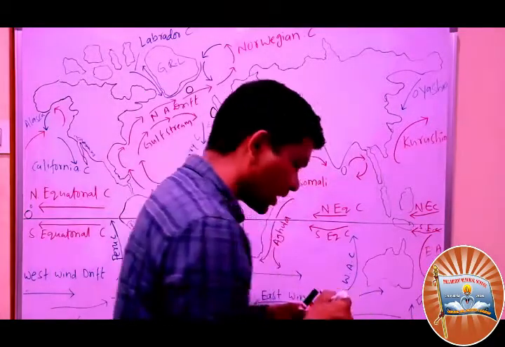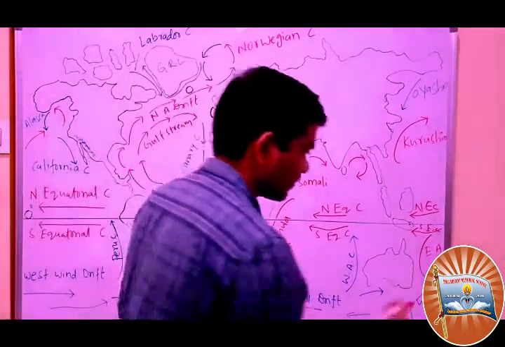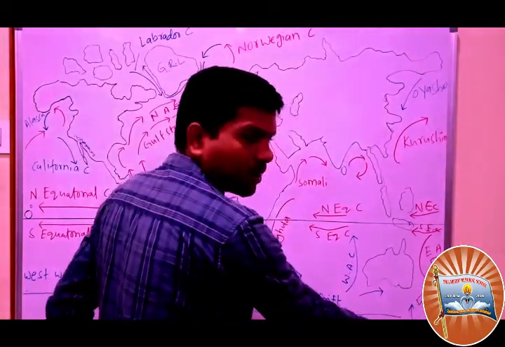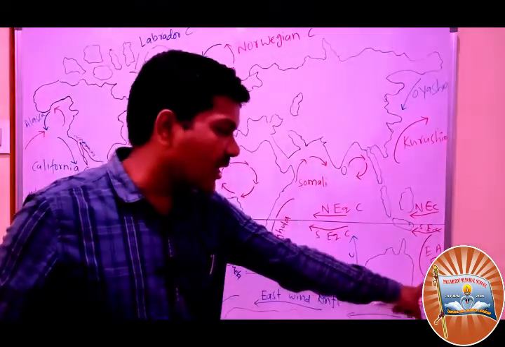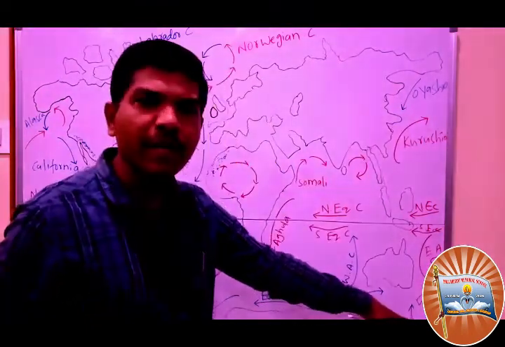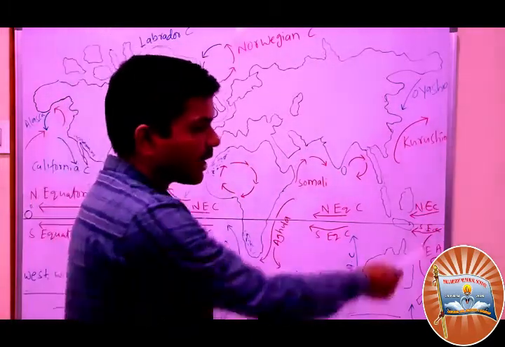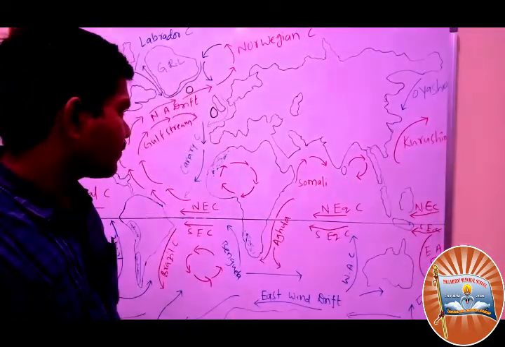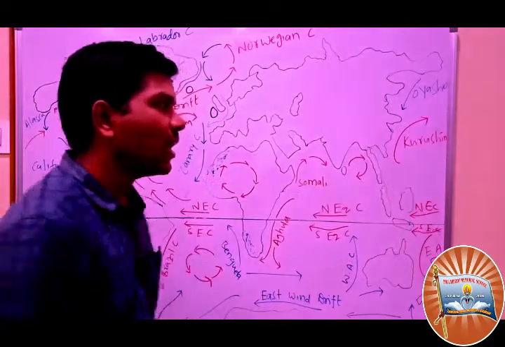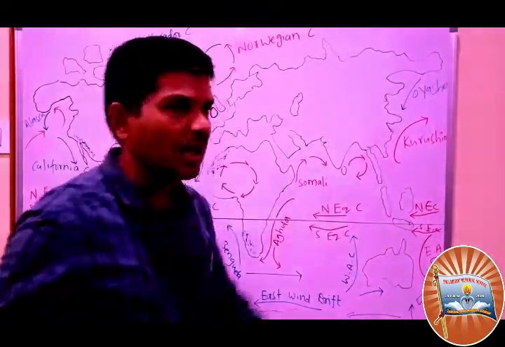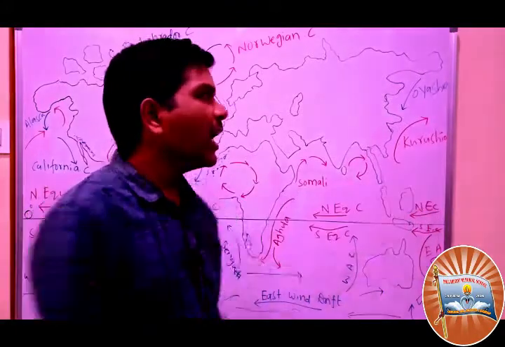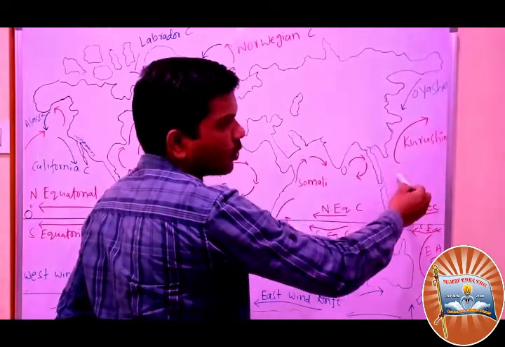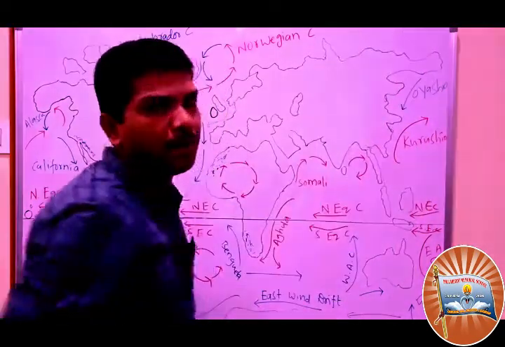This is the East Australian Current. It is again moving towards the south side, the polar region. The East Australian Current is going down to become very cold. Again North Equatorial Current, South Equatorial Current. Then you come above to the Pacific region. Here the Kuroshio Current, and here the Oyashio Current. The Oyashio Current is coming down, and the Kuroshio Current is going up towards the pole.